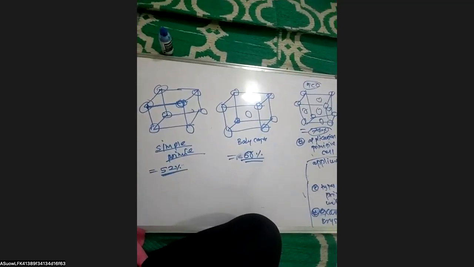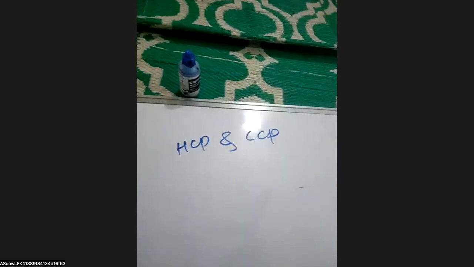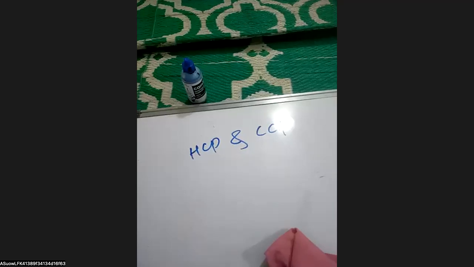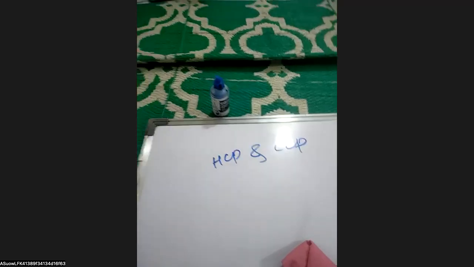So here HCP is hexagonal close packing, and the CCP is basically the cubic close packing. For the CCP, we can also say FCC. So the CCP and FCC are equivalent, which have the packing fraction of 74%, and HCP also has the same. It is present in compounds like zinc sulfide, which shows the rock salt and zinc blende structures. So HCP is hexagonal close packing.